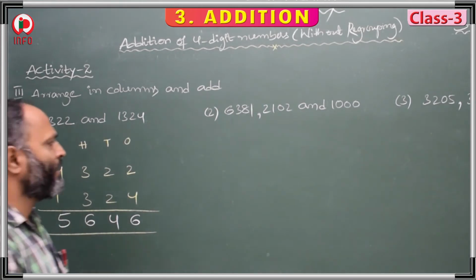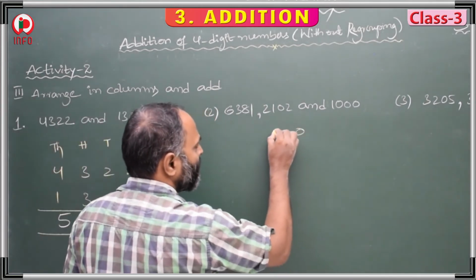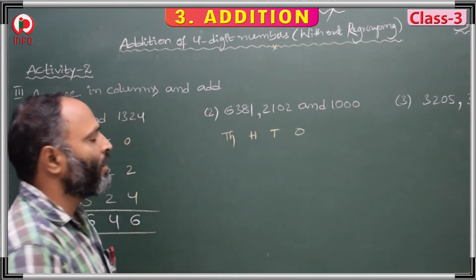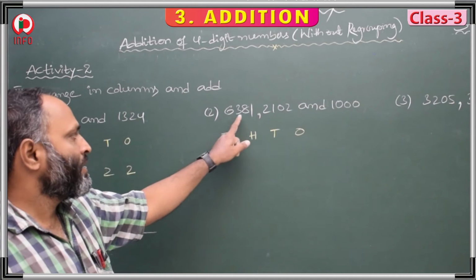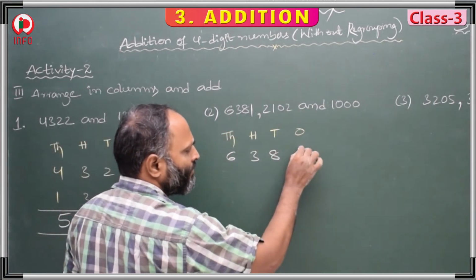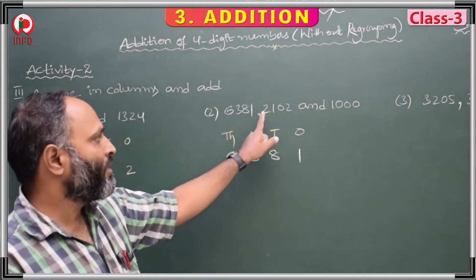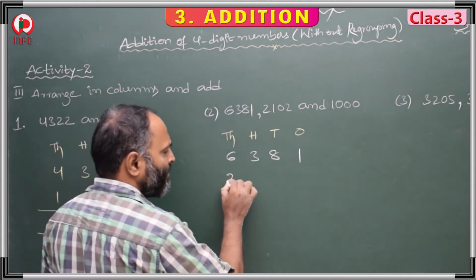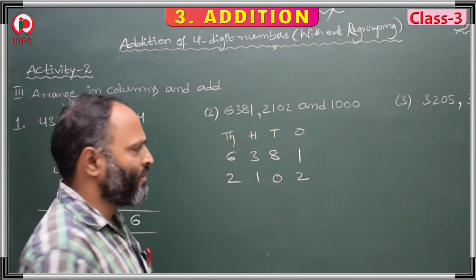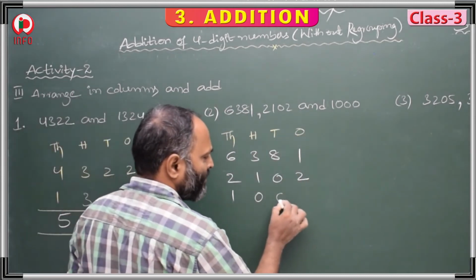Next, here: ones, tens, 100 and 1000. First, 6381, starts from 1000. Next, 2102. And 1000.